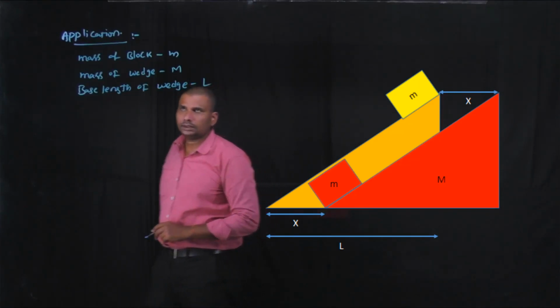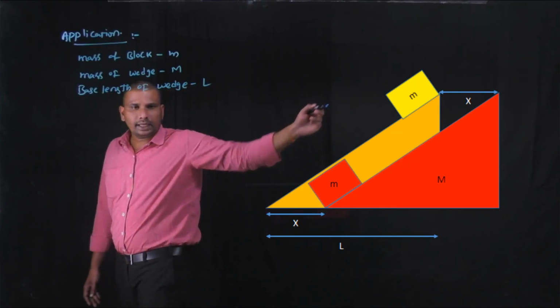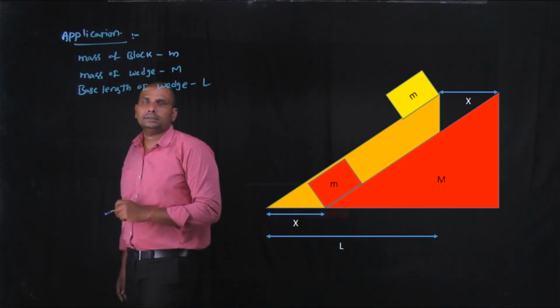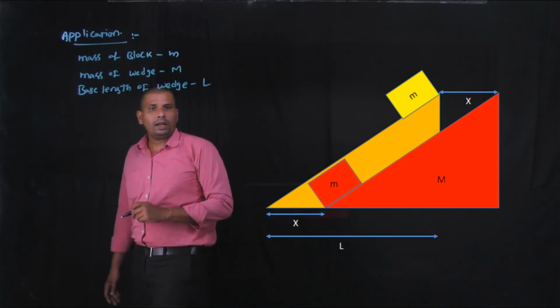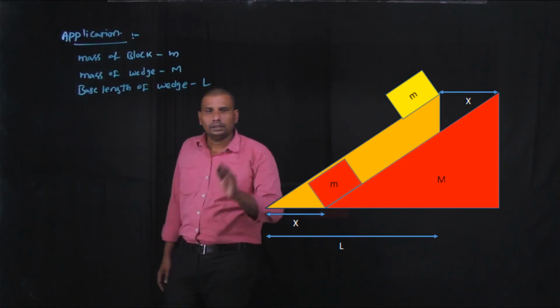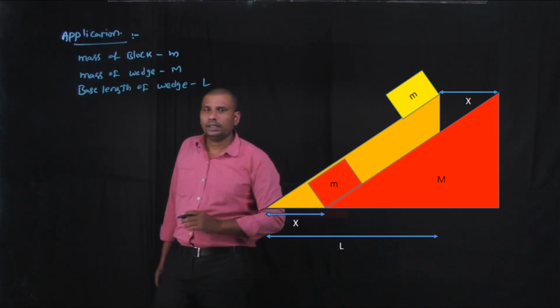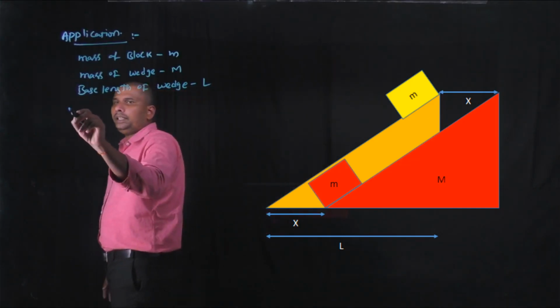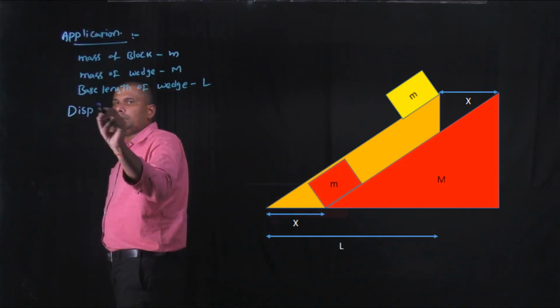Due to this, the block slides on the inclined plane of the wedge. By the time block reaches the bottom, the wedge is displaced in forward direction. We want to find the displacement of the wedge.